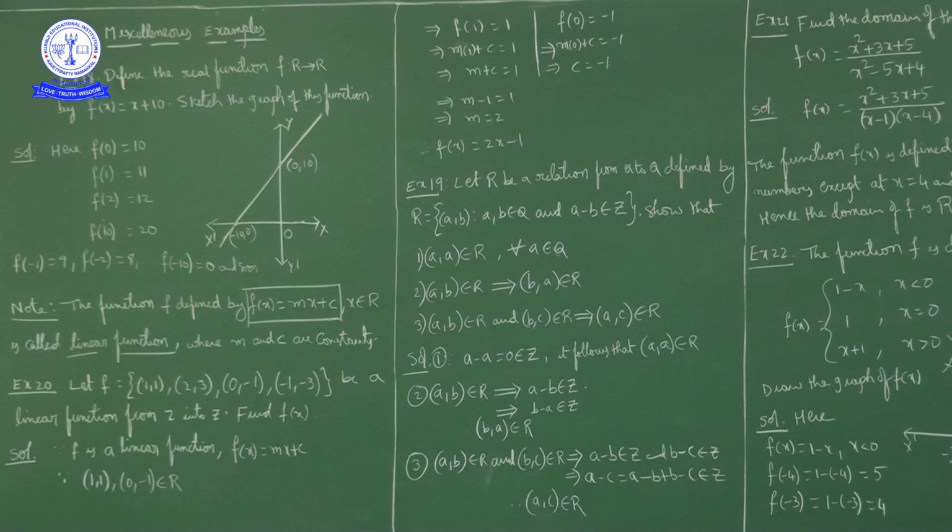Hello students, today we will discuss miscellaneous exercise on relations and function topic. Miscellaneous examples. Now, example 18, define a real function f from R to R. A real function means a domain and a range both are real numbers. Okay, how is it defined?